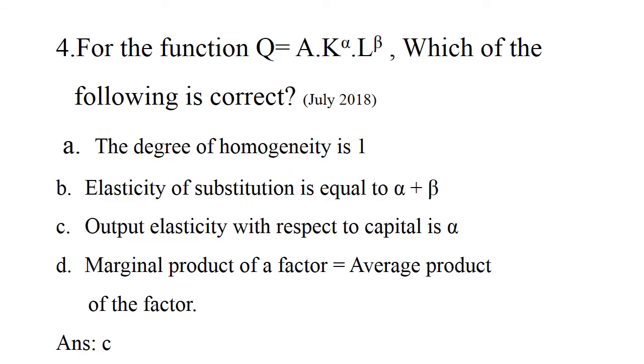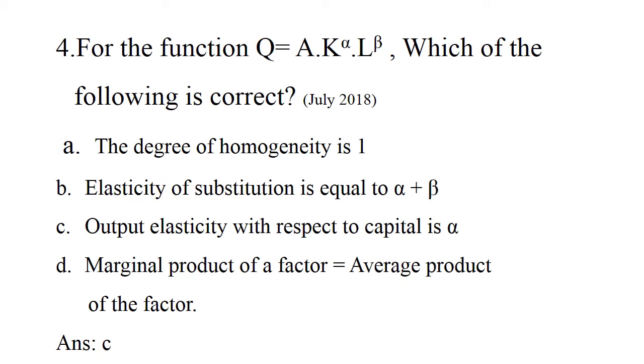Fourth question. For the function Q is equal to A into K raised to alpha into L raised to beta, which of the following is correct? Options: the degree of homogeneity is 1. Elasticity of substitution is equal to alpha plus beta. Output elasticity with respect to capital is alpha. Marginal product of a factor is equal to average product of the factor.